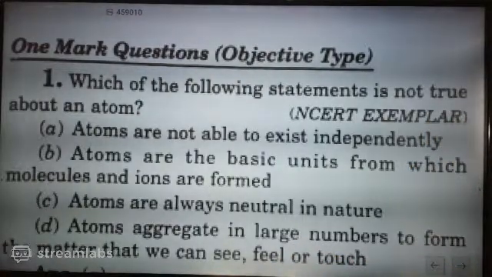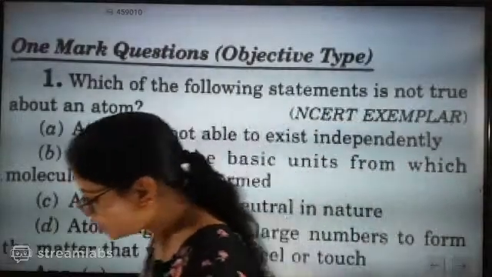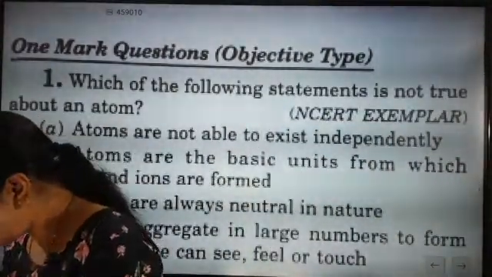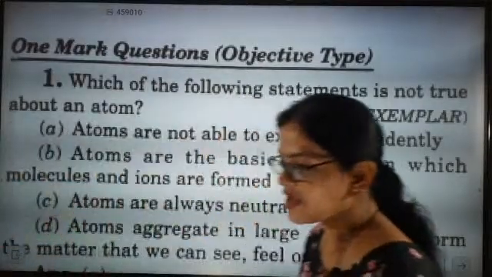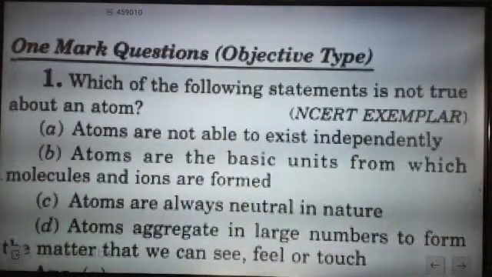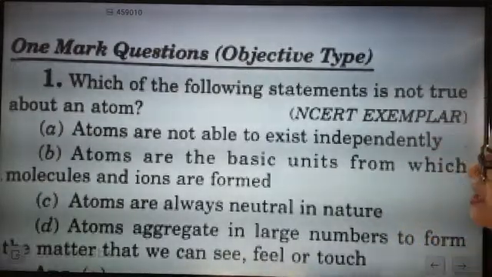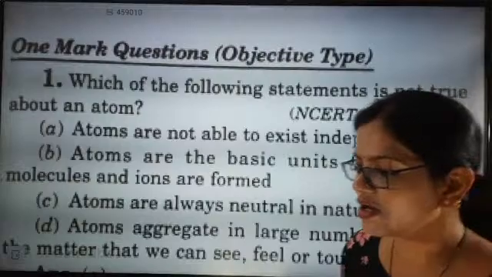Which statement is not true about an atom? So, which statement is exactly completely false about an atom? Come on, quickly start answering the question. Very good. The correct answer is, see, atoms are not able to exist independently. This is exactly an untrue statement.